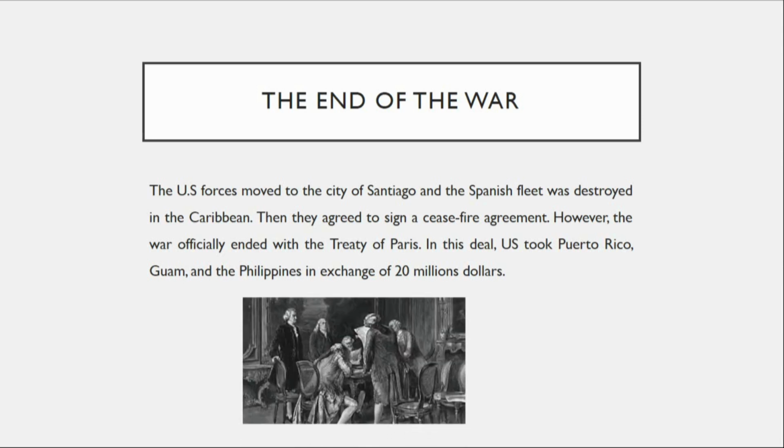However, the war was officially ended with the Treaty of Paris. In this deal, the U.S. took Puerto Rico, Guam, and the Philippines in exchange of $20 million.